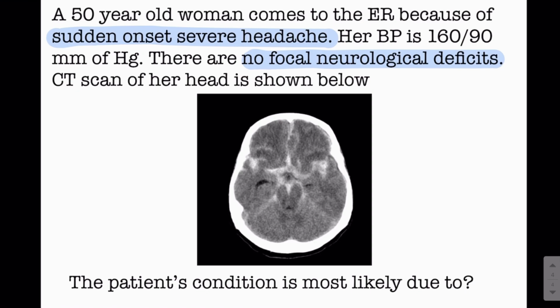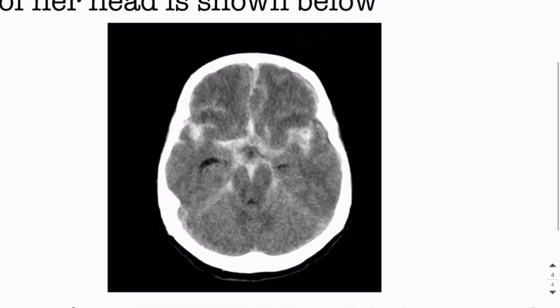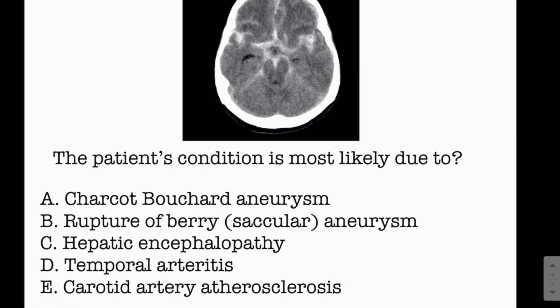CT scan of her head is shown, and guys, in the CT scan, what do you see? You see white or hyperdense areas, like this is the lateral sulci. These are the lateral sulci or the Sylvian fissure. You also see the white area or the blood in the basal cistern. The patient's condition is most likely due to, what do you think? The rupture of berry or saccular aneurysm. Guys, berry aneurysm is also known as saccular aneurysm.